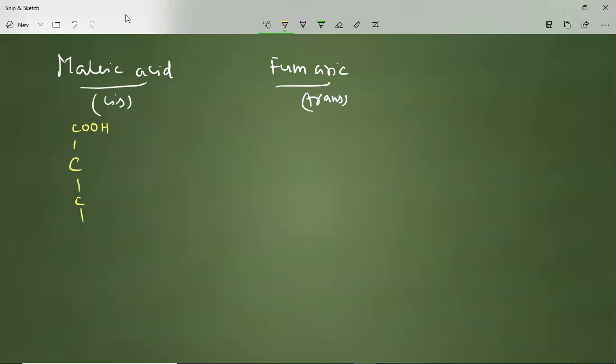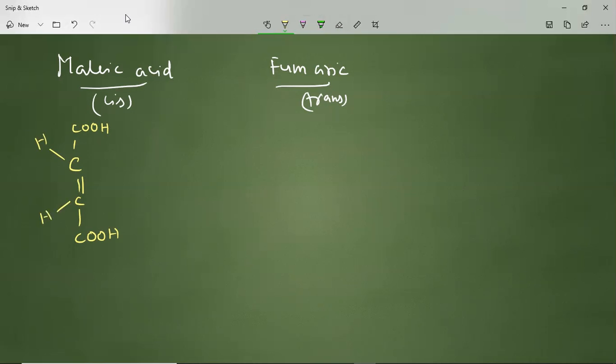The carboxylic groups are present on the double bonded carbons. So I'll write the double bond here. And I'll write the hydrogens also attached to this one.